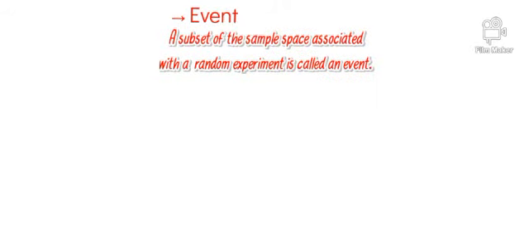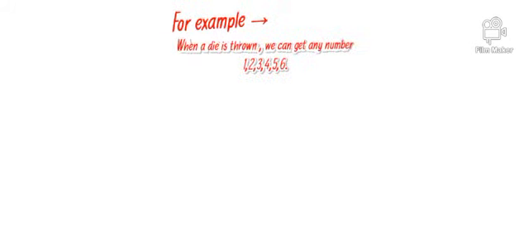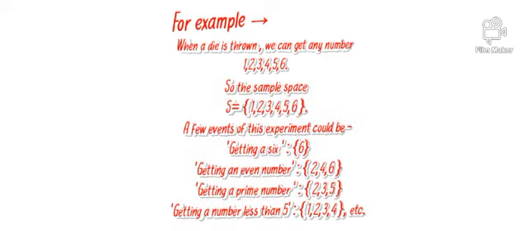Event: a subset of the sample space associated with a random experiment is called an event. For example, when a die is thrown, we can get any number 1, 2, 3, 4, 5, 6. So the sample space is {1, 2, 3, 4, 5, 6}. A few events of this experiment could be getting a 6, that is {6}, getting an even number, that is {2, 4, 6}, getting a prime number, that is {2, 3, 5}, getting a number less than 5, that is {1, 2, 3, 4}, etc.